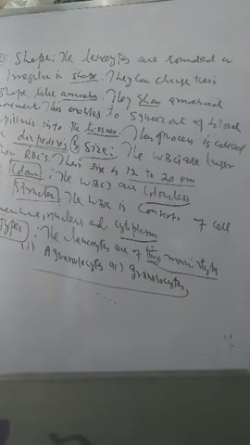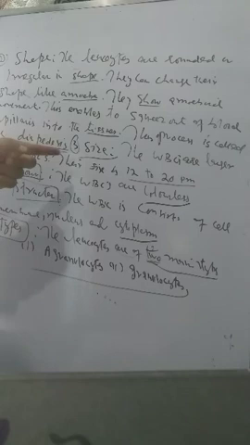Leukocytes are of two main types, agranulocytes and granulocytes.